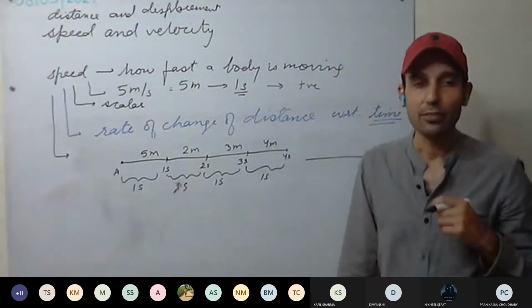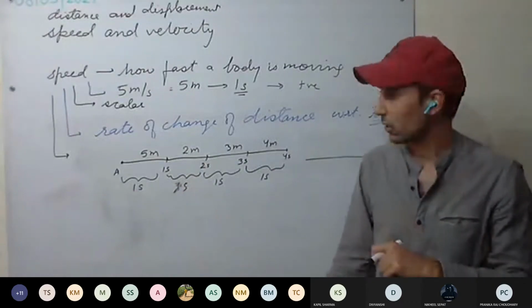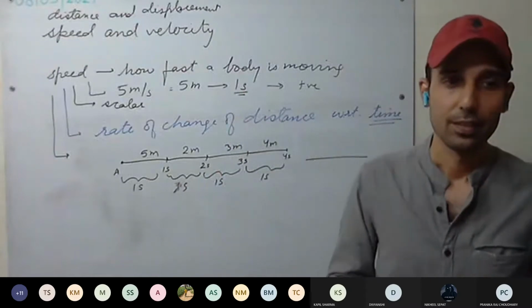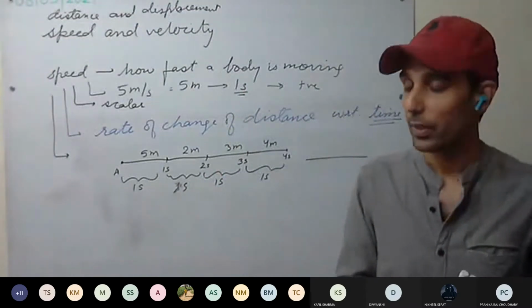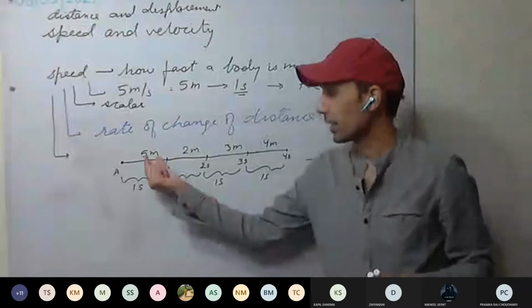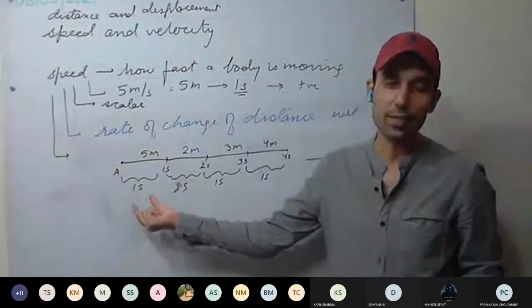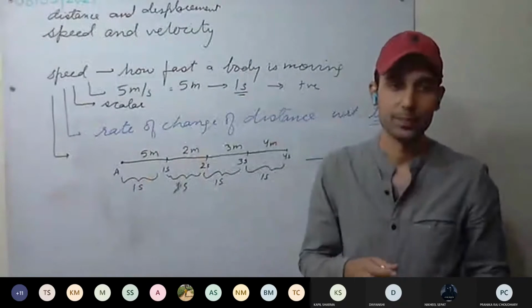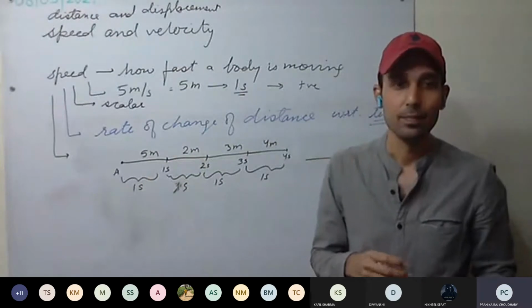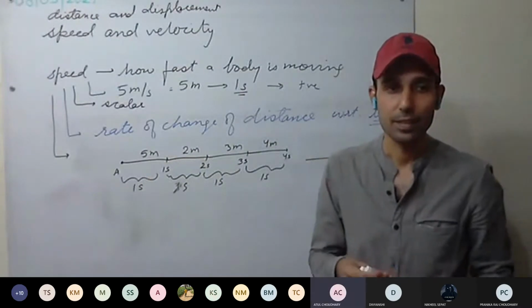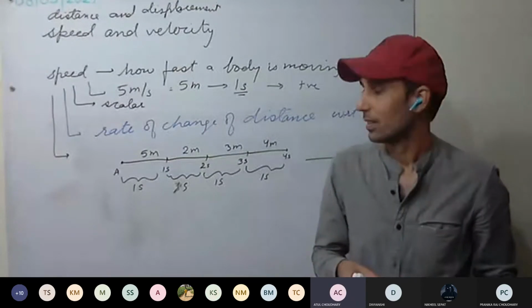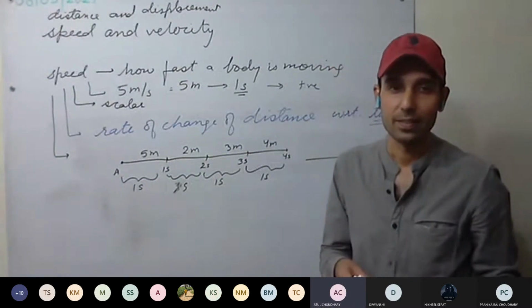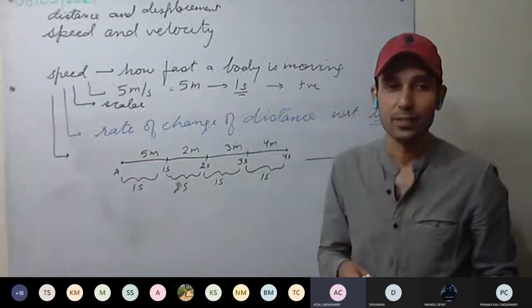If I give a question like this, body is covering unequal distance in unequal intervals of time, can we tell whether it's a uniform speed or non-uniform speed? Sir, we can tell. How can we tell? It is covering unequal distance in unequal intervals of time. Sir, if the distance covered in the first second is 5 meters, then we can tell that after 2 seconds it can take 10 meters, then there is uniform speed.